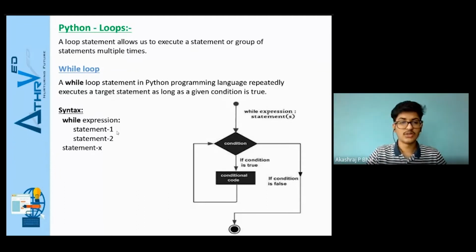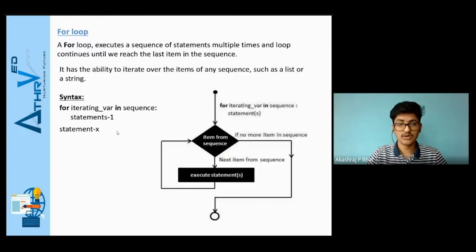Now we will move on to the next loop, which is very commonly used and one of the important loops, the for loop. Basically, for loop is used if we want to iterate over a particular sequence. Sequence in the sense of list, string, tuple, dictionary, anything, and even some built-in functions like range also. We'll see that in the example when I give you.